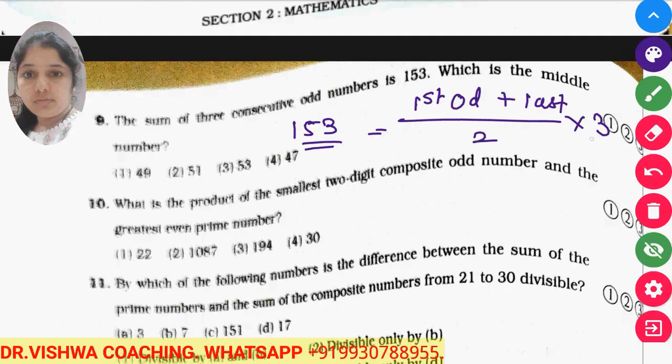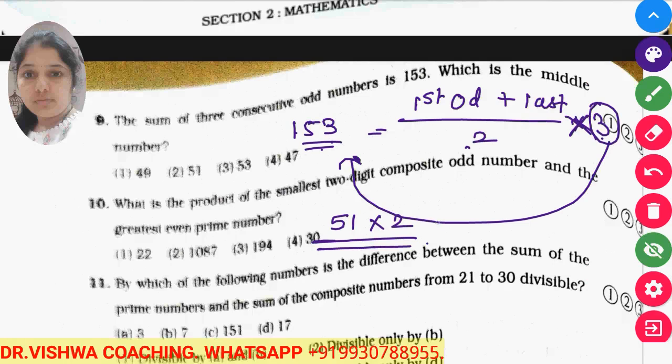When the 3 goes to the other side, it comes in division. So 153 divided by 3 is equal to 51, and the 2 goes to multiplication. So 51 into 2 is equal to the first odd number plus the last odd number.